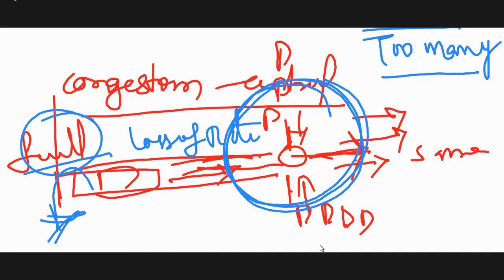Because the road is a 4-lane road, it can accommodate only a particular level. There is a threshold level. If the number of vehicles goes above that threshold value, there is no normal flow. So that situation we call congestion. That congestion we are going to control, and that is called congestion control.